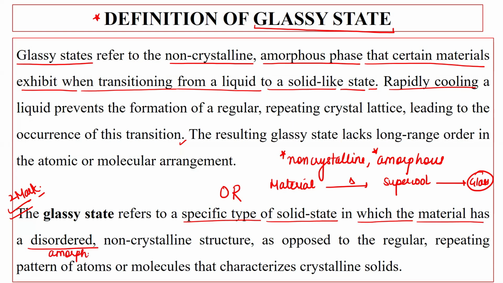Because it is amorphous in nature, non-crystalline structure as opposed to regular repeating pattern of atom or molecule that characterize crystalline solid. तो glassy state simple words में क्या है? Whenever we are having any kind of solid material which is amorphous in nature, which is non-crystalline in nature, and it is not having a regular kind of crystal pattern, this is known as glassy state.